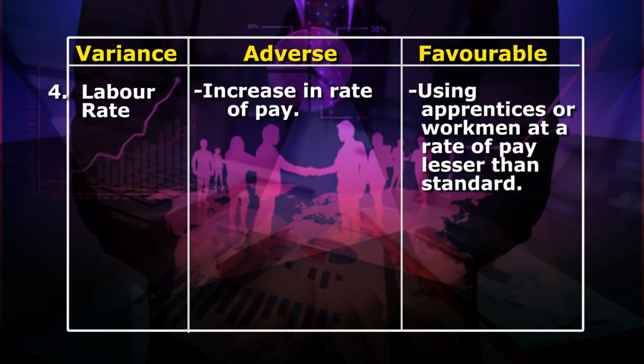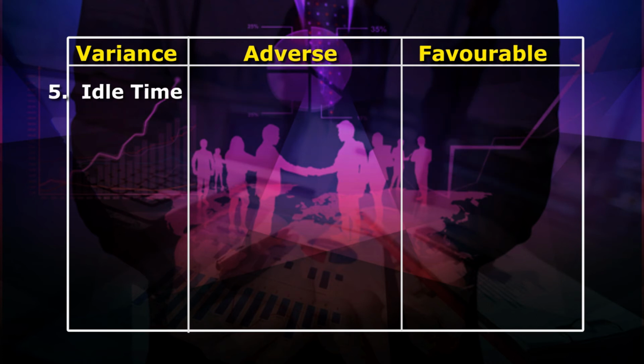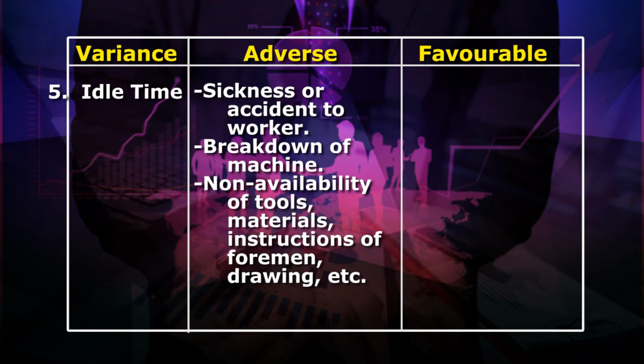For favorable labor rate variance: number 1, only due to using apprentice or workmen at a rate of pay lesser than standard. For labor idle time variance: number 1, sickness or accident to worker, breakdown of machine, or non availability of tools, materials, instructions of foreman, drawing, etc.